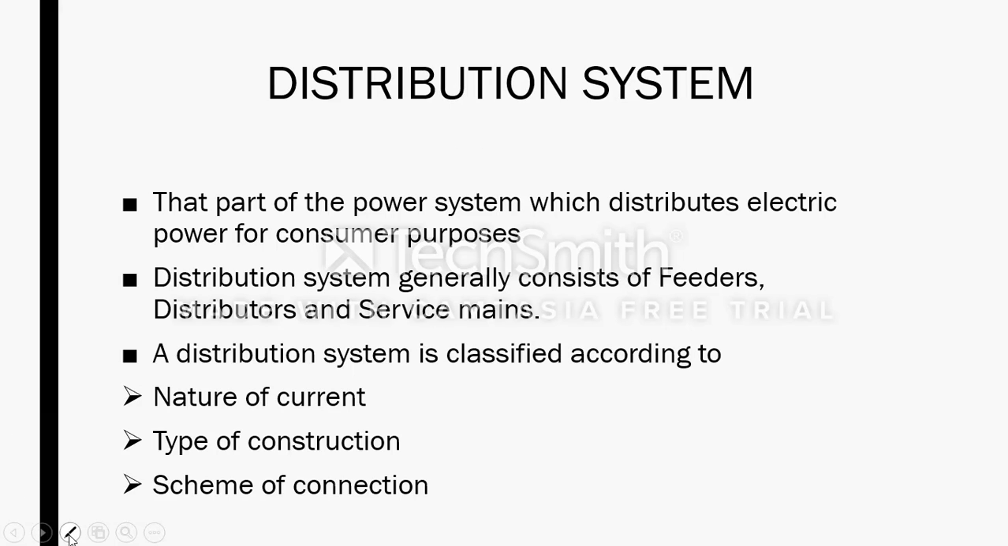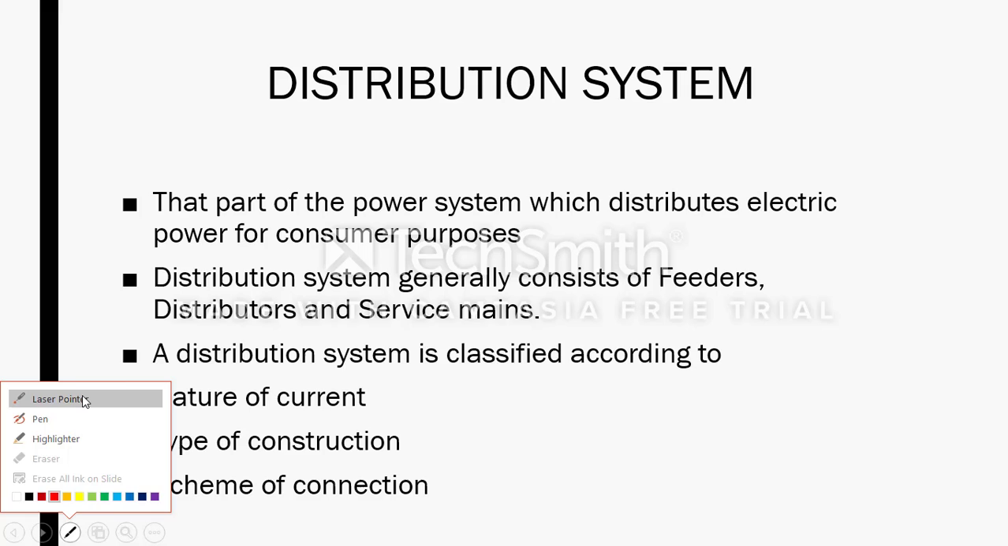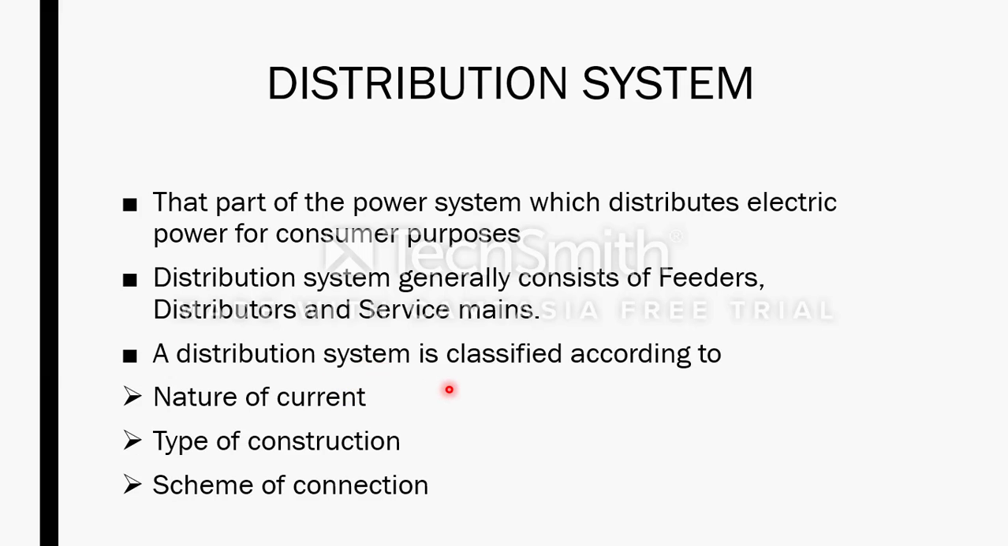In this distribution systems, we have already seen in the first chapter on distribution systems, so we'll just have a quick recall. We will recall the terms and then we will move further. The distribution system is a part of the power system which distributes electric power for consumer purposes. It consists of feeders, which are large current carrying conductors, then distributors, which are lower current carrying conductors, and the tappings are taken from the distributors, and the service mains, which are mainly underground cables, go to the consumer premises.